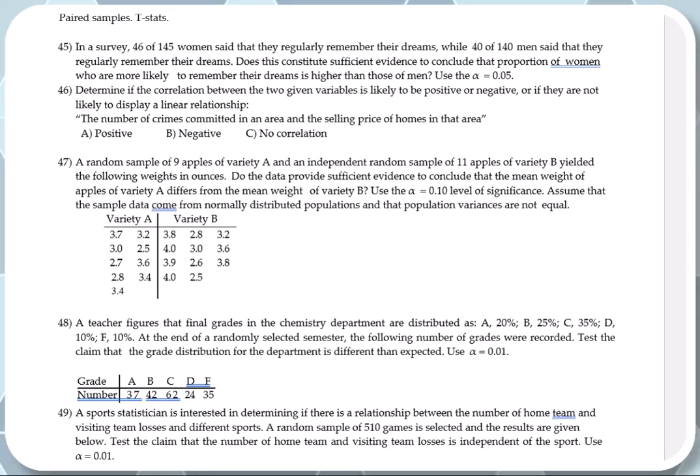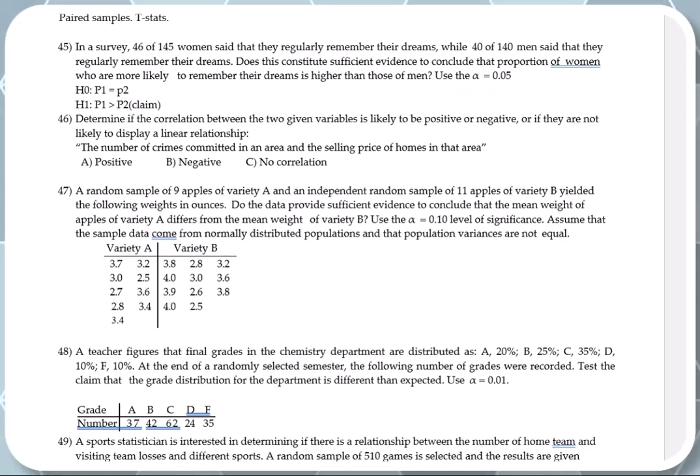And let me show you how to state the null and the alternative hypothesis. So H0 will be P1 equals P2. P1 stands for the proportion of women, and P2 stands for the proportion of men who remember their dreams. And we need to test that P1 is greater than P2. So it's going to be a proportion stats.